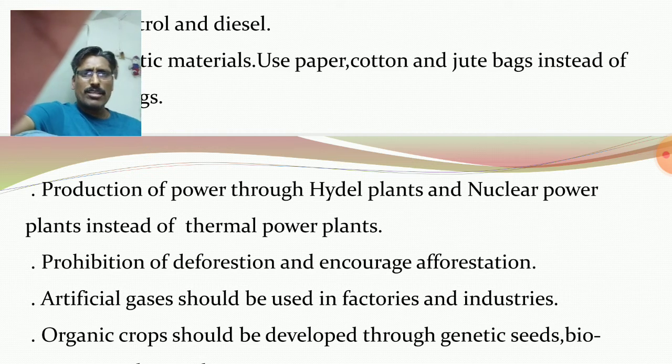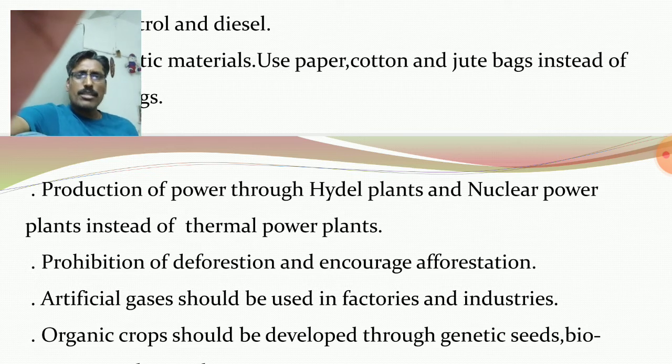And due to this, air pollution must be reduced, because in case of thermal power plants, the most important input is coal, and now coal is exhaustible. Okay, and thermal power plants must be shut down by the government. Only the government must emphasize hydel plants and nuclear power plants.